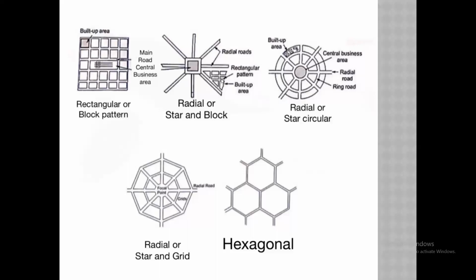In the second figure also, see in the radial or star and block system, the roads are given radially, and in between those roads, there is the built up area.